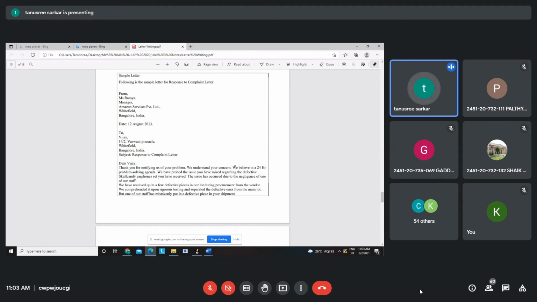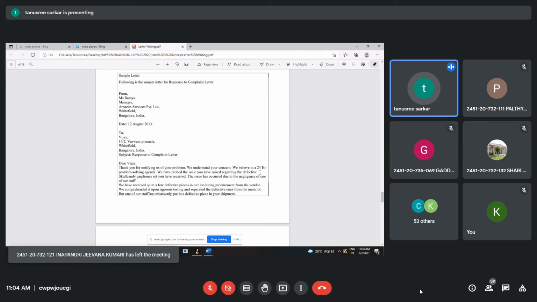Because I remember, during the beginning of today's class, when I was discussing letter writing, I was telling you about formal writing. So these are the formal things which make a letter formal, right? These things you have to include. You are not writing an essay, you are writing a formal piece. So you have to be careful there. So make use of such kind of words.